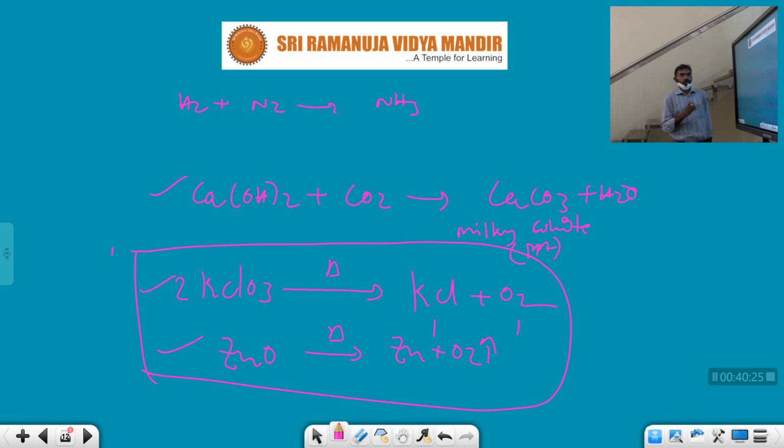Of the 5 types of reactions, the first is combination and the second is decomposition. We have explained up to decomposition reactions.